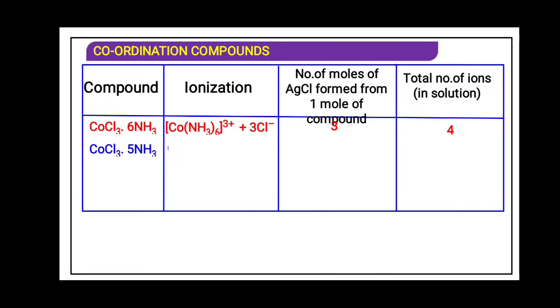In another case, Werner also says that if suppose one of the ammonia is absent, the primary valency, that is chloride, can satisfy both types of valency.